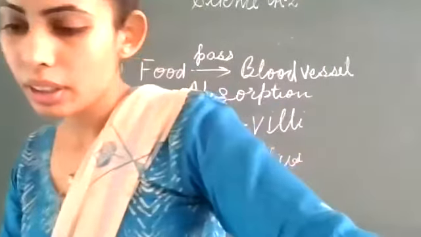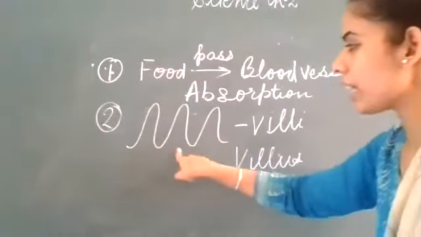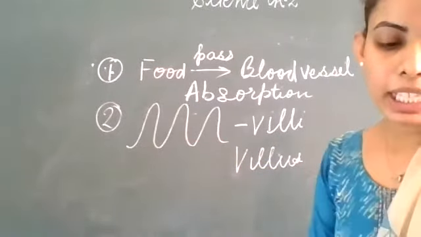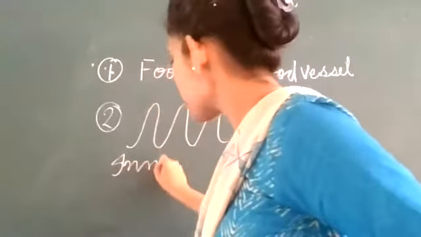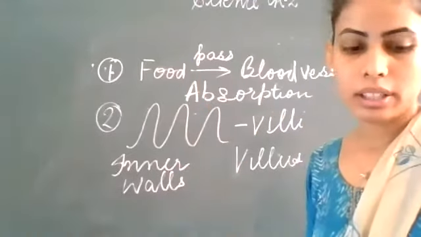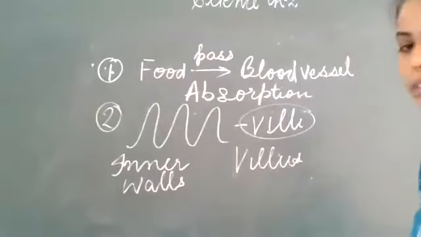Clear? Villi. So these are finger-like outgrowths that are called villi, and they are present on the inner walls of the small intestine. Clear? So what is the role of villi?